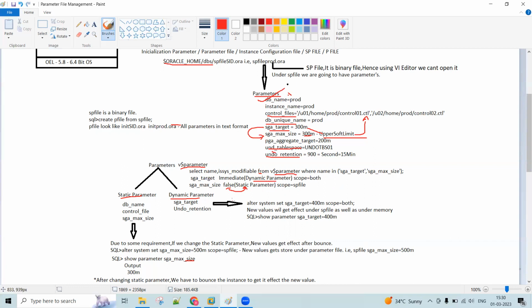Suppose you want to change a static parameter. For example, here SGA max size is a static parameter. Suppose the value given to SGA max size is 300 MB, and now you want to change it to 500 MB. Then what is the command? This is the command you have to give.